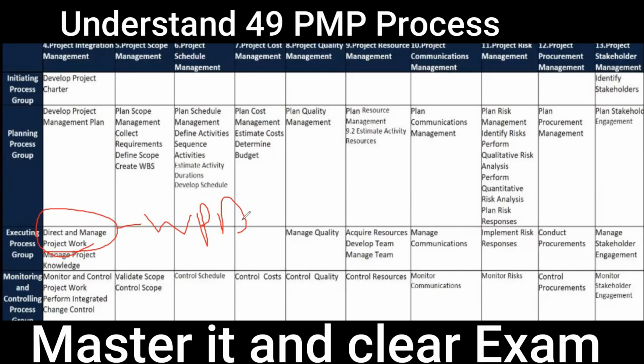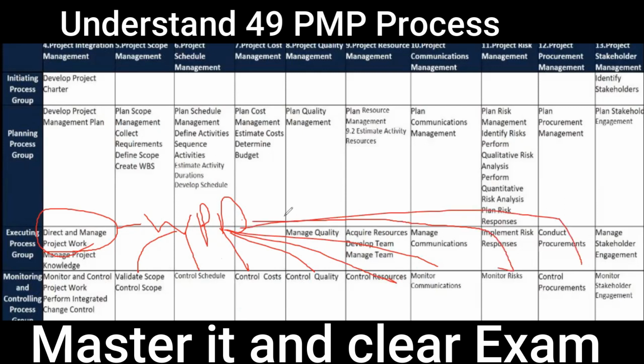all the files that are continuously produced when work is done are sent to all controlling processes. It goes to control scope, schedule, cost, quality, resource, communication, risk. So it goes to all of them. The same data goes everywhere. Here, the team collects the data which they require. For example, the scope guy.